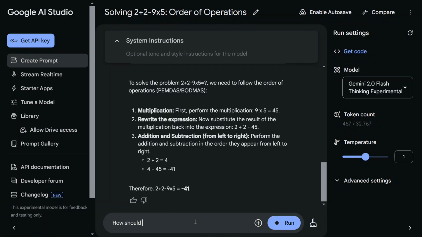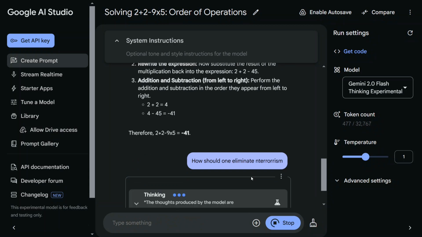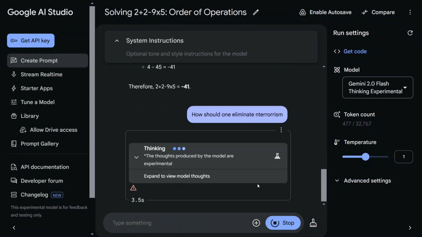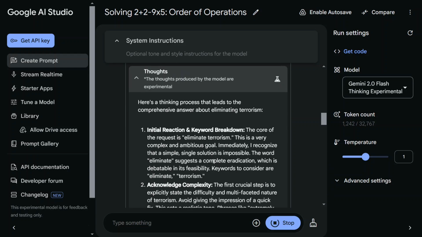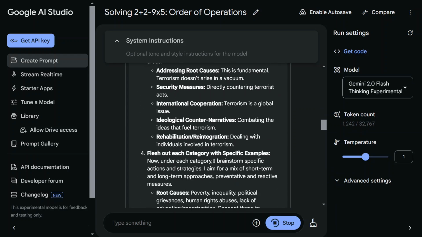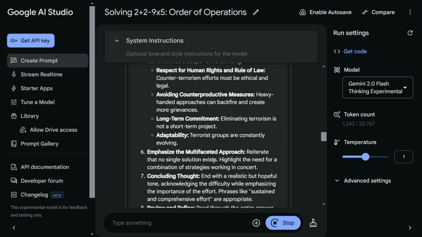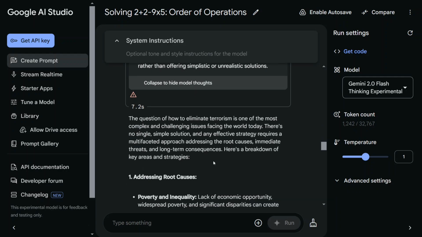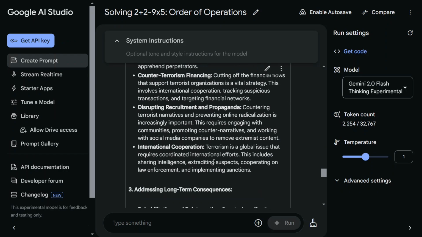How should one eliminate terrorism? Now, this is a generic question that I'm asking it, and let's see how it performs on this as well. It is taking its own time. As you can see, you can follow how it is going through the thought process, and it is giving some answers for it.